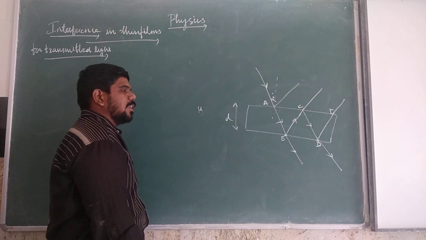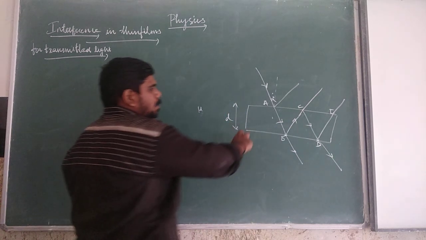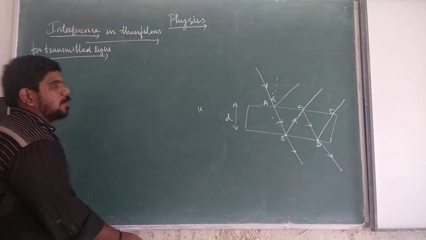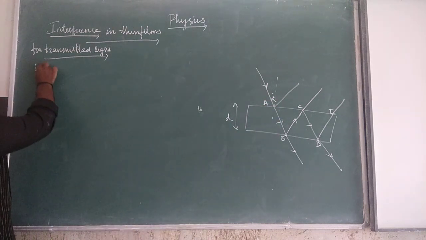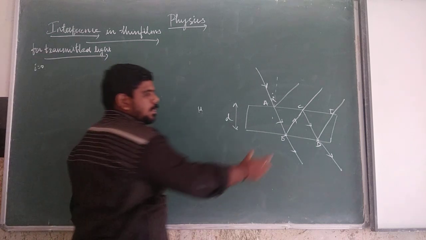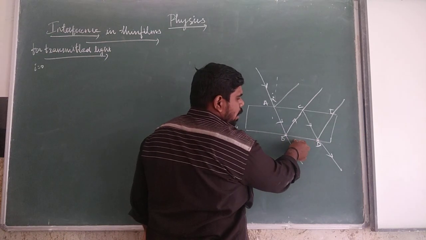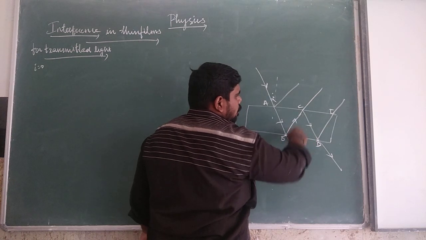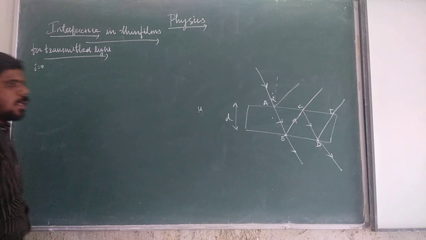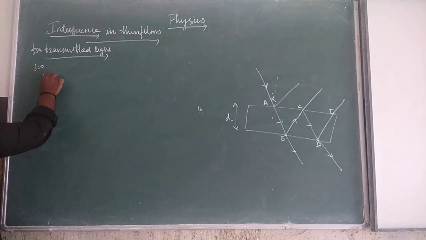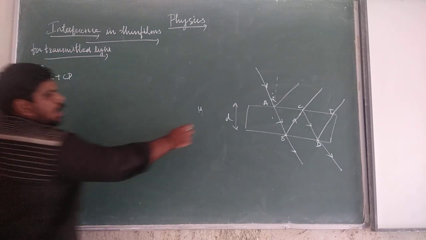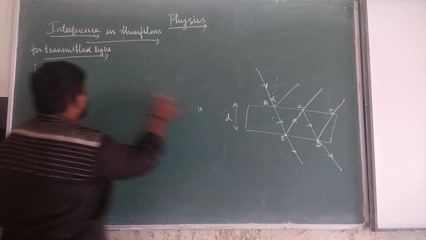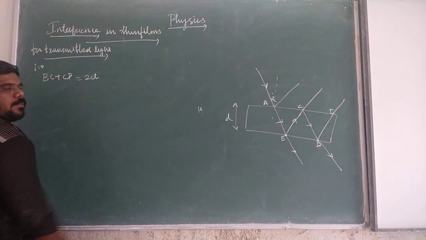As the angle of incidence is 0, the points B and D are very close to each other. So the path difference between the waves is equal to BC plus CD. Already we know the thickness is d, so we get 2d.